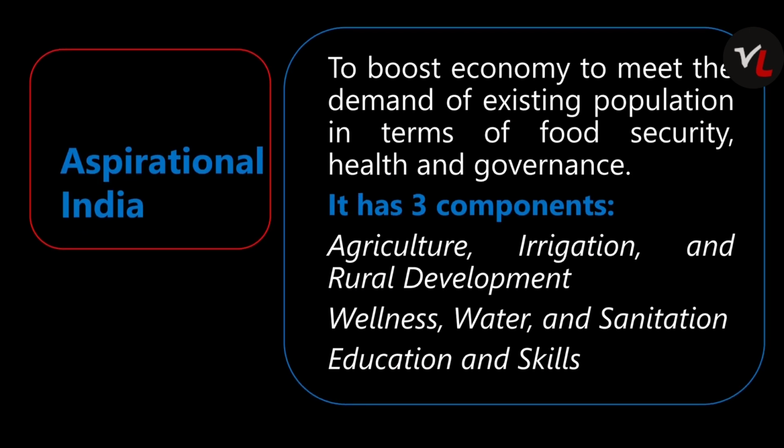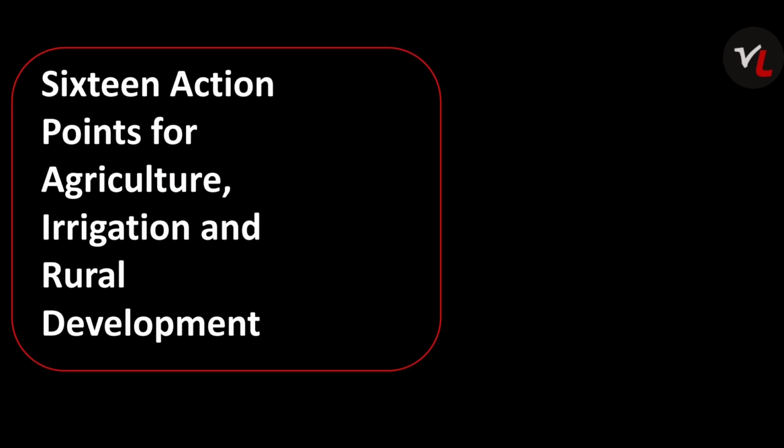First is Aspirational India. To meet the economy's needs, we have categorized this Aspirational India theme into three, that is, agriculture, irrigation and rural development, wellness, water and sanitation, education and skills. These are the three components of Aspirational India. There are 16 points for agriculture, irrigation and rural development. Major components of this would be discussed here.